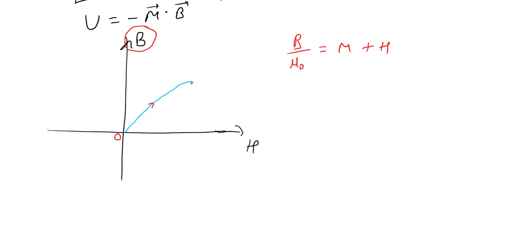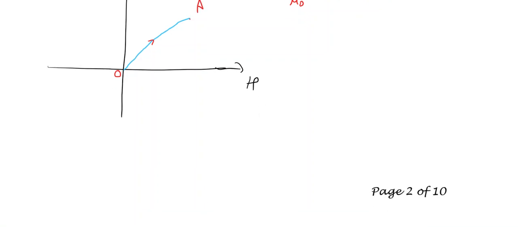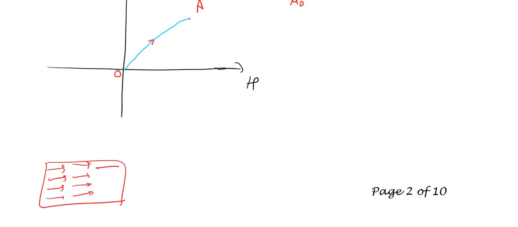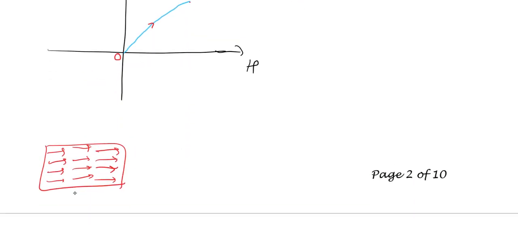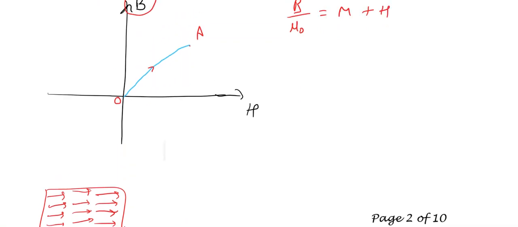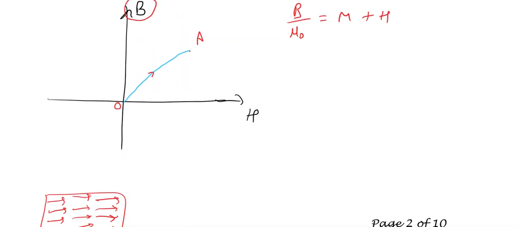Now you will reach a point A. What is point A? A is a situation where you have all the domains aligned. Actually, all the domains aligned is not the proper way of putting it. We should say that the substance becomes a single domain structure. So A is the situation where a single domain is formed. Now what if I decrease H? It is found that as you decrease H, you follow this path and reach point B.